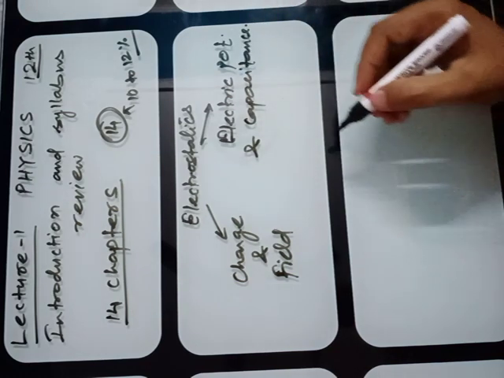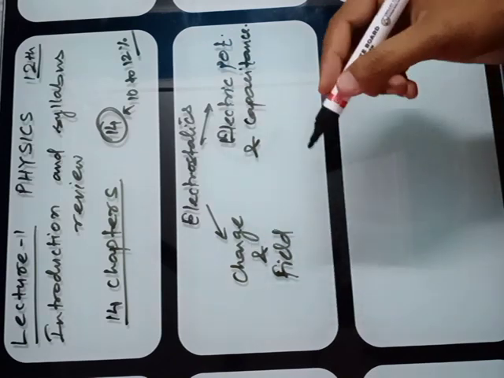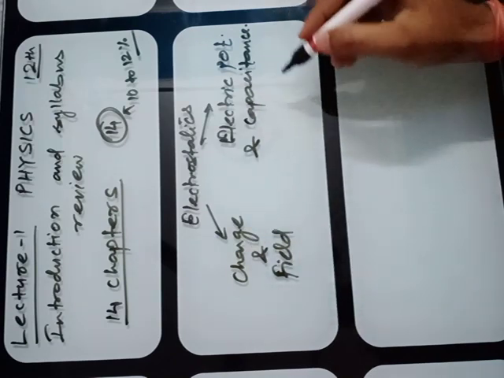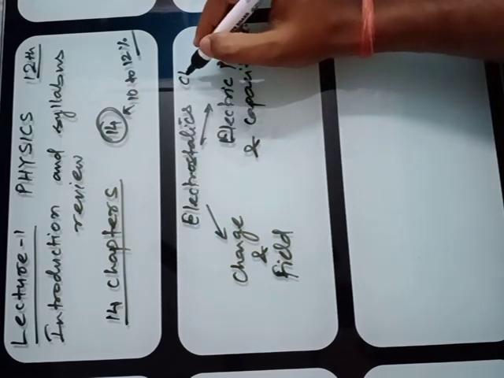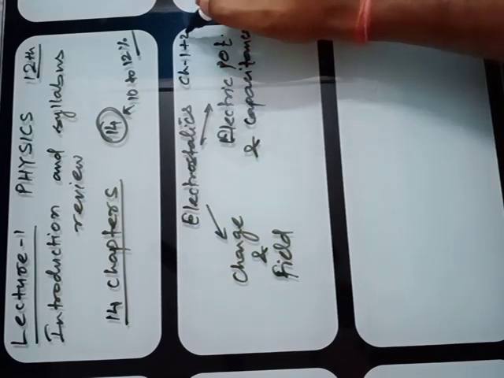We'll discuss charge and field, and the second one, electric potential and capacitance. This is your NCERT chapter 1 plus 2.